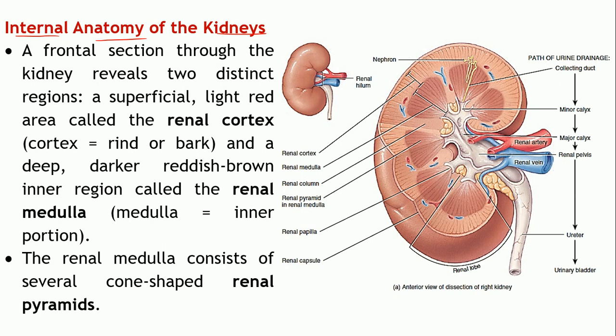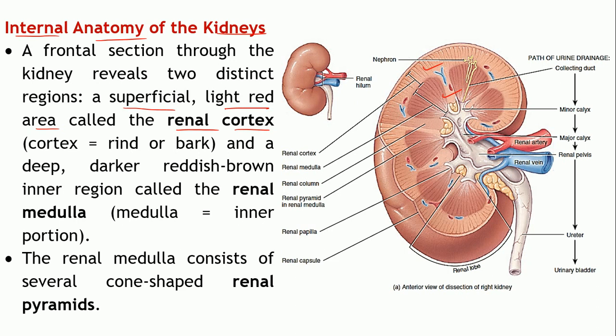There are two distinct regions. The superficial layer, light red in color, is known as the renal cortex.